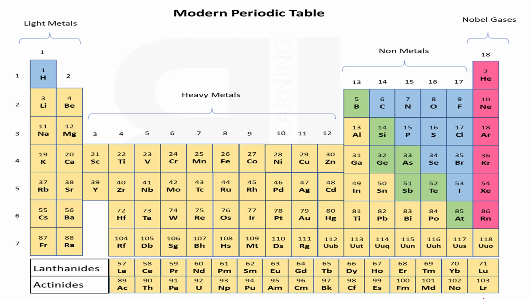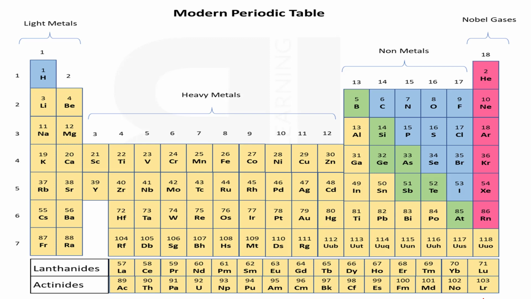Then groups 13 to 17 are non-metals, and in between these non-metals there are some metalloids, which are elements that we consider as having properties similar to metals and non-metals.